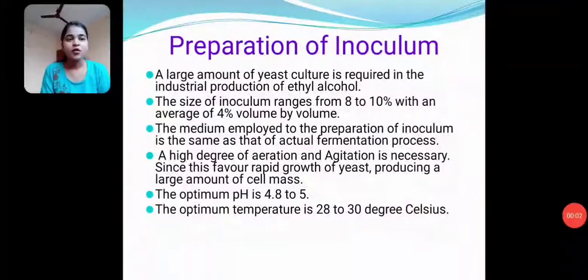Next, preparation of inoculum. A large amount of yeast culture is required in the industrial production of ethyl alcohol. The size of inoculum ranges from 8 to 10%, with an average of 4% volume by volume. The medium used for the preparation of inoculum is the same as that of the actual fermentation process. The optimum pH is 4.8 to 5, that is acidic. The optimum temperature is 28 to 30 degrees Celsius.